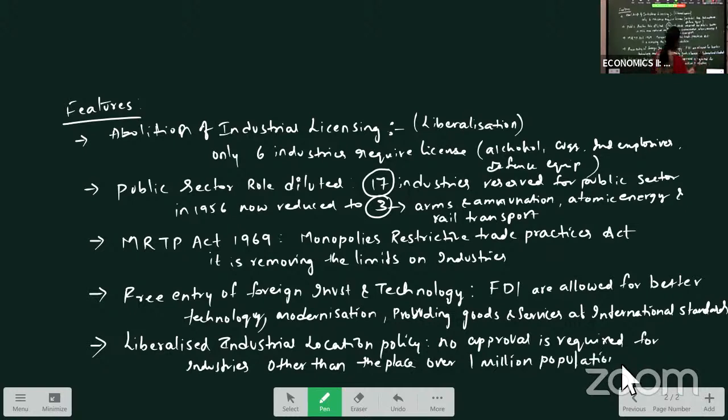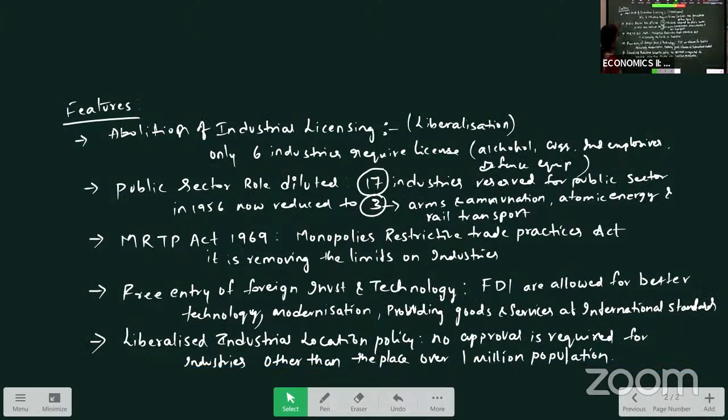So, other than the place where there is a 1 million population, their industries cannot be set up. Other than that areas, in any area, they need not require any permission from the center. So that facility is also provided by the government under this industrial policy. And if you see, the other feature of 91 policy is,